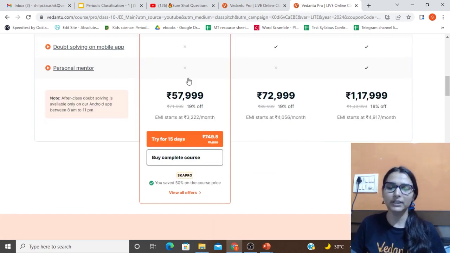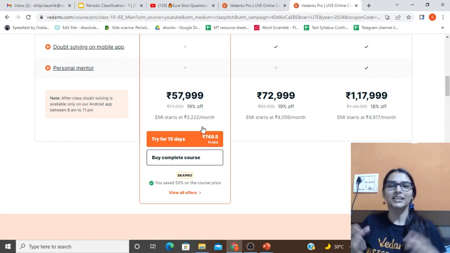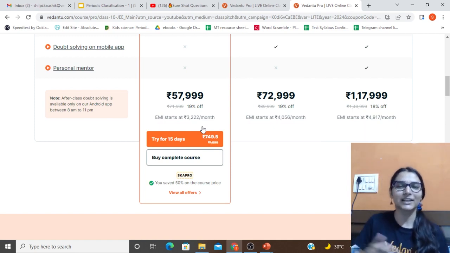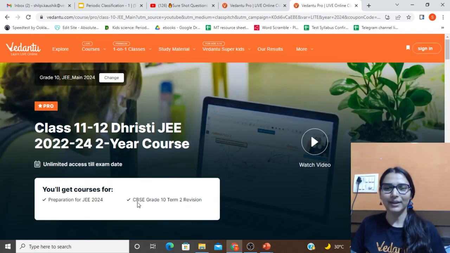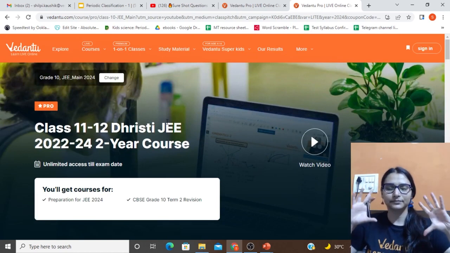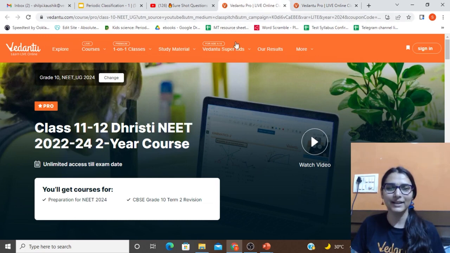If you have been connected with us for quite a long time, then directly go with that. You should be able to trust Vedantu. You have been connected on Vedantu for a long time. Some of you are already part of the pro classes, some of you were part of the pro classes in your 9th and 10th standard, so it's completely safe and worth it. Please, if you have a target in your mind, do not waste your time. That is what I would request, because it's a once in a lifetime kind of thing, and you know that, right?